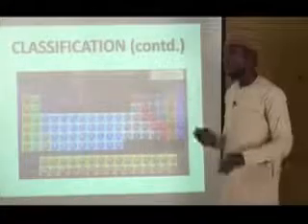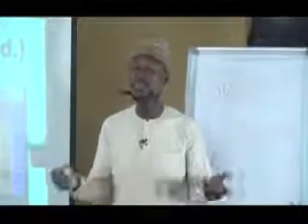Having said that, I'll move again to features of the periodic table, or at least classification of the periodic table, in which they were classified as vertical relationships, the horizontal relationships, and then the diagonal relationships, also known as groups and periods. Now, as you can see from the table here, we have groups. We have the main groups and then the transition group.